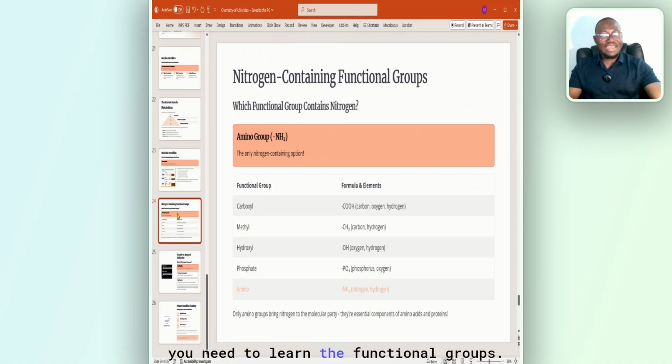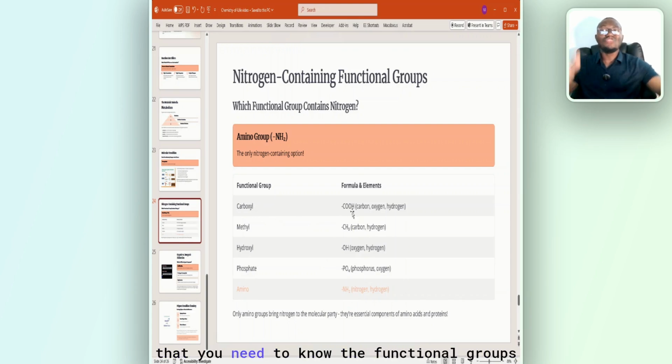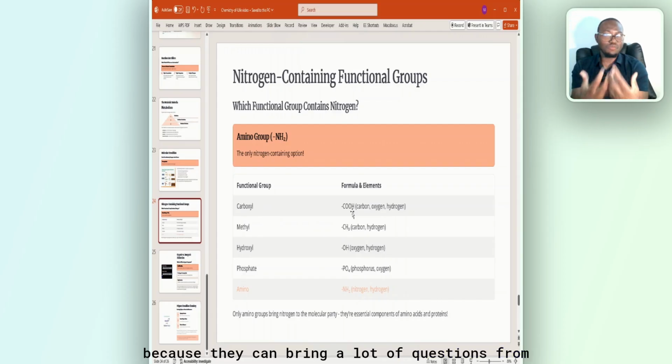Moreover, you need to learn the functional groups. Carboxyl, methyl, hydroxyl, phosphate. You need to learn them so that when they ask you which one is not a functional group, you will be able to know. Or when they ask you which of the functional groups contains nitrogen. For example, if I give you these examples and ask which of the functional groups contains nitrogen, will you be able to know that amino is NH2 and it contains 1 nitrogen and 2 hydrogen? Will you be able to know that? This is phosphate. This is hydroxyl. Hydroxyl, for example, is OH. Methyl, for example, is CH3. Carboxyl is COOH. Meaning that you need to know the functional groups because they can bring a lot of questions from this. I just gave you one.